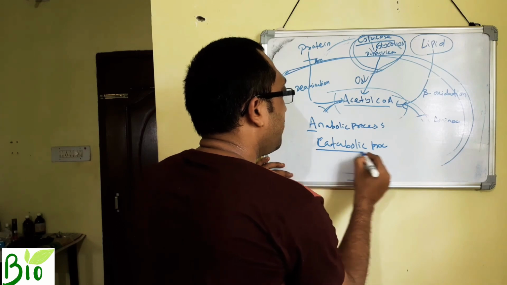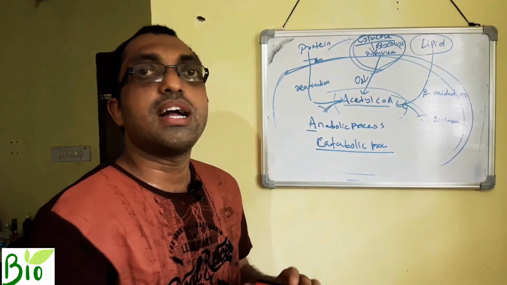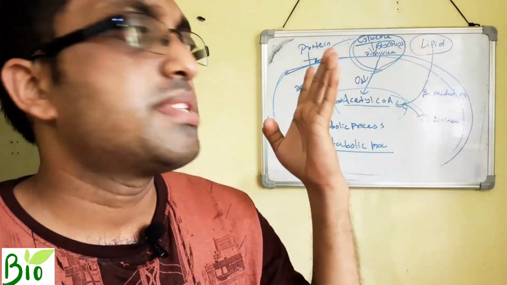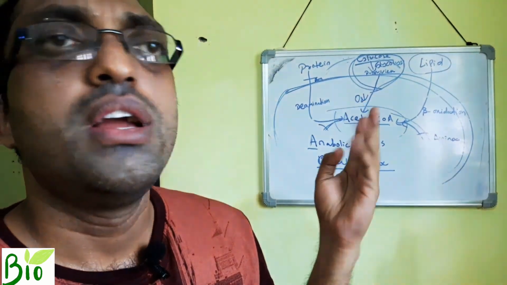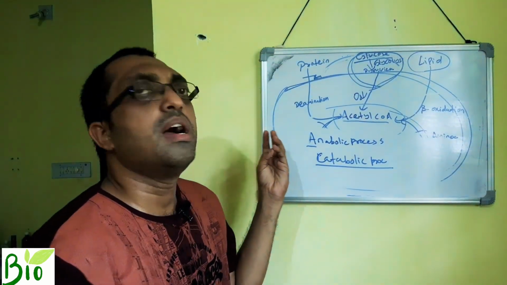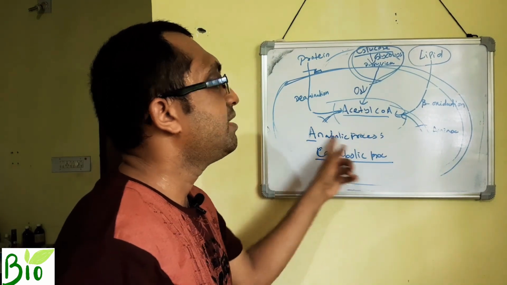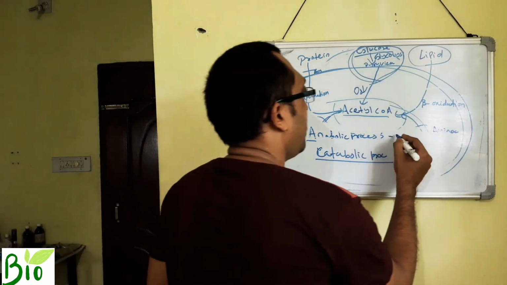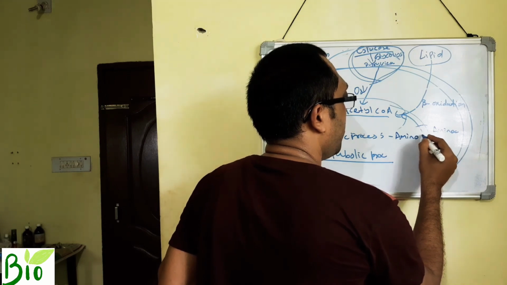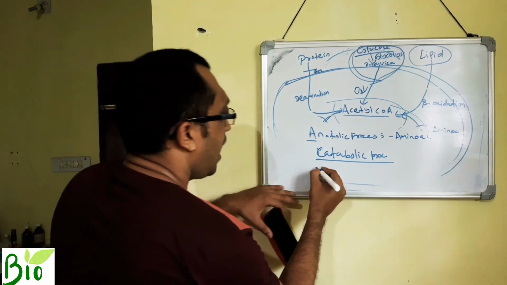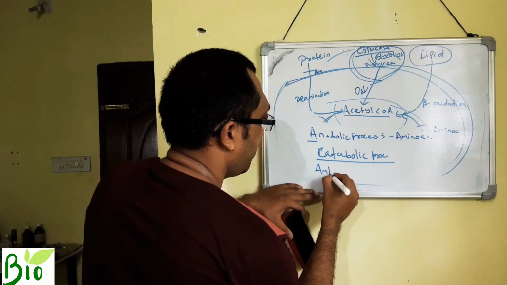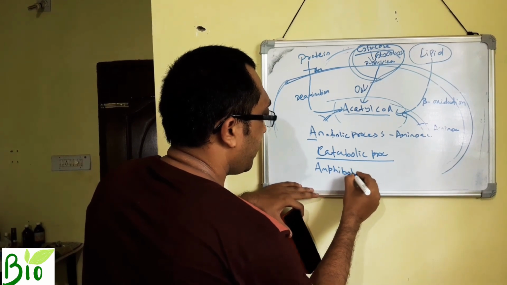Krebs cycle is the catabolic process of what? Krebs cycle is the catabolic process of lipid. Krebs cycle is the catabolic process of glucose. Krebs cycle is the catabolic process of protein. But it is the anabolic process of what? Amino acids. Therefore, Krebs cycle is called an amphibolic pathway.